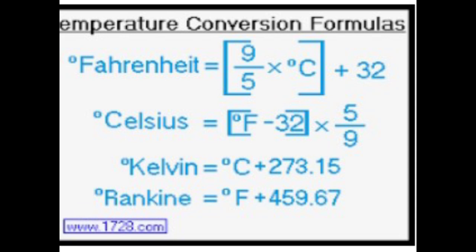Let us see some formulas for the conversion from one scale to another, that is, from Celsius to Fahrenheit, from Fahrenheit to Celsius, or from Celsius to Kelvin. We can use these formulas. The first formula is Fahrenheit is equal to 9 by 5 into degree Celsius plus 32. When you want to convert Celsius to Fahrenheit, you can use this formula. Degree Celsius is equal to degree Fahrenheit minus 32 into 5 by 9. Kelvin is equal to degree Celsius plus 273.